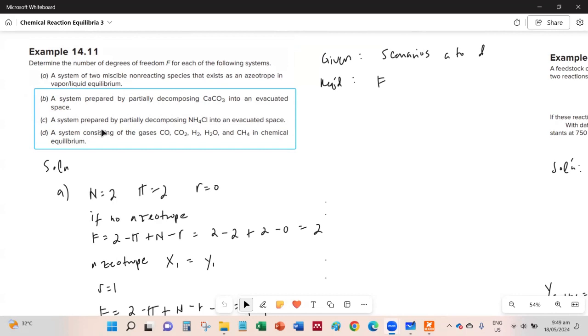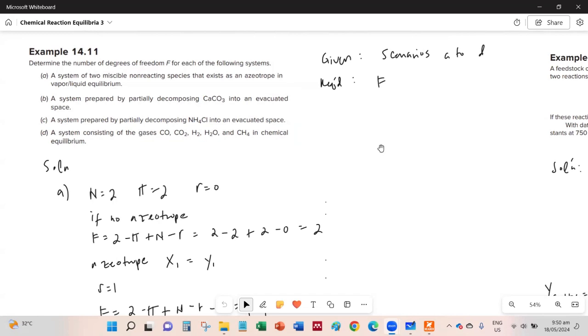And letter C, a system prepared by partially decomposing ammonium chloride into an evacuated space, and D, a system consisting of a gas, carbon monoxide, carbon dioxide, hydrogen, water, and methane in chemical equilibrium. Okay, so given the scenarios, we need to find the degrees of freedom. So what we need to do is identify the phases, number of species, number of reactions, and any constraints for letter S, special constraints, and then use the expanded formula for the degrees of freedom.